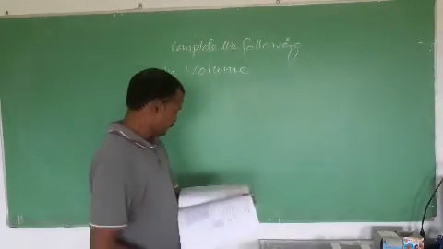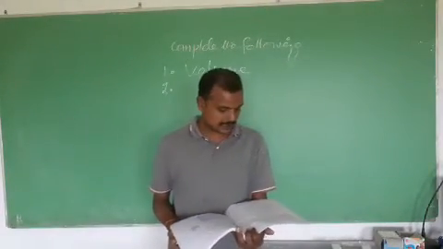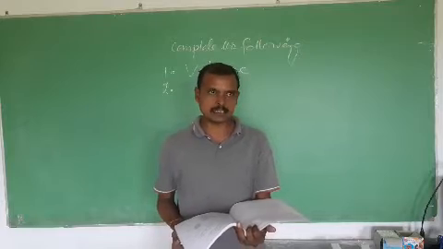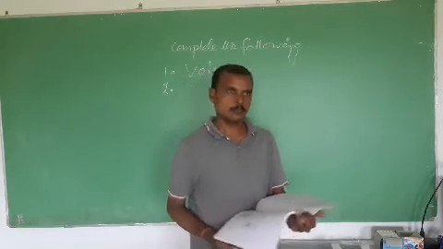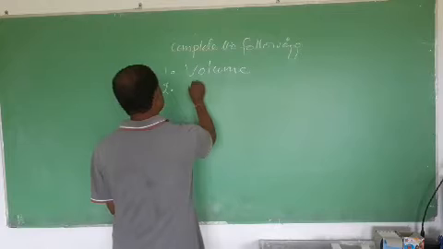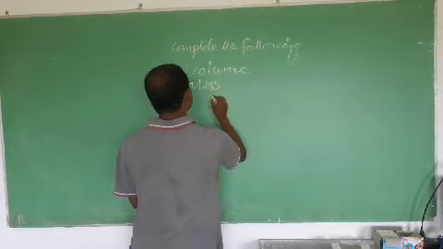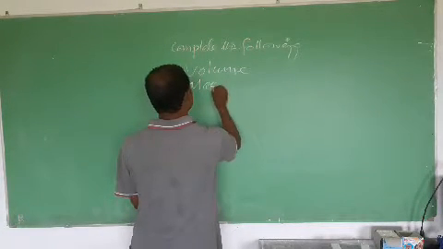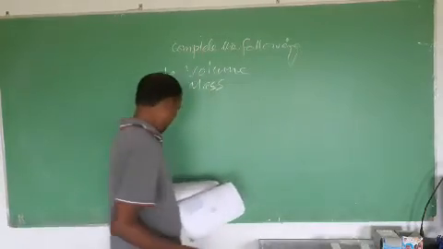Question number 2. The amount of matter anything contains is called its mass. Okay, the amount of matter contained in the substance is known as what? Mass. So answer is mass.